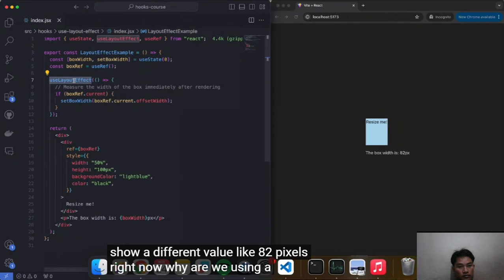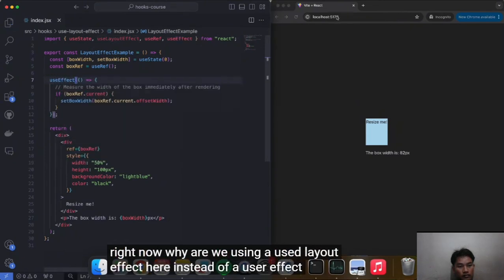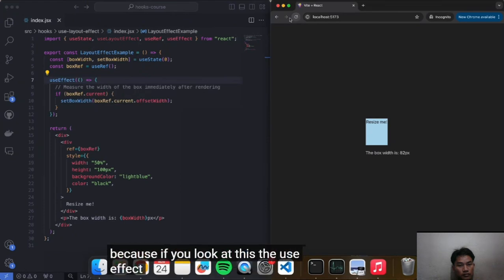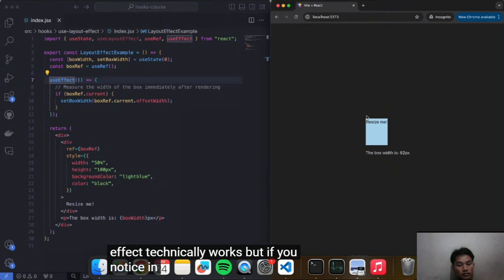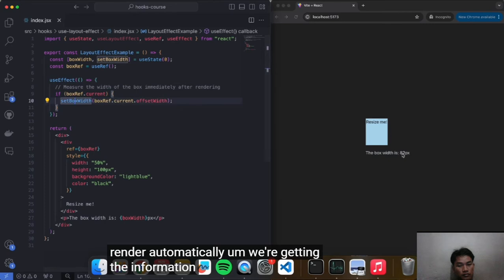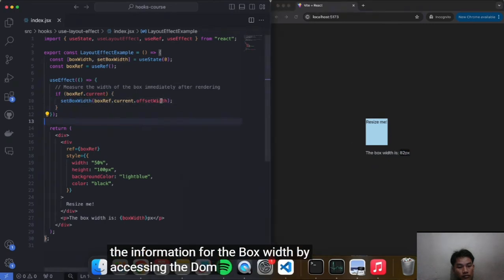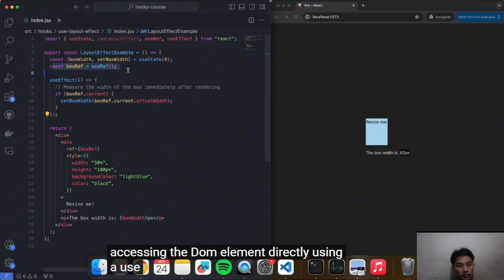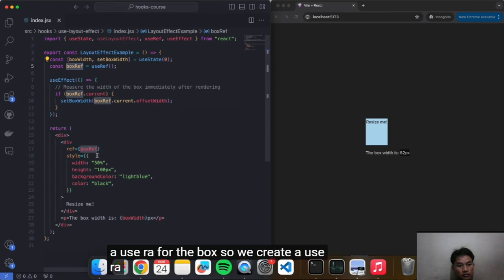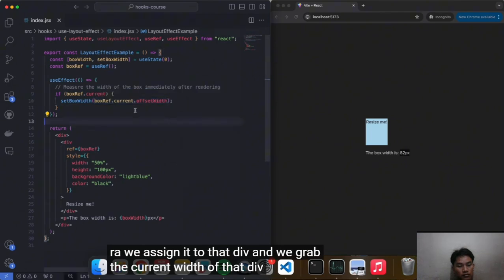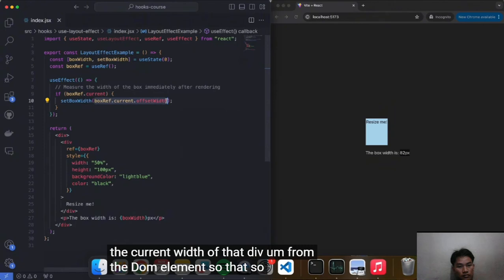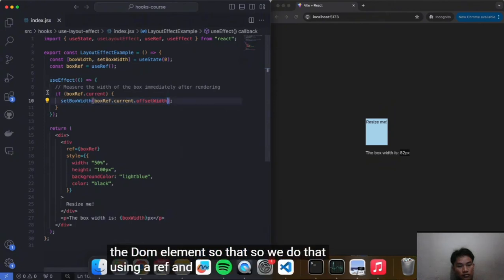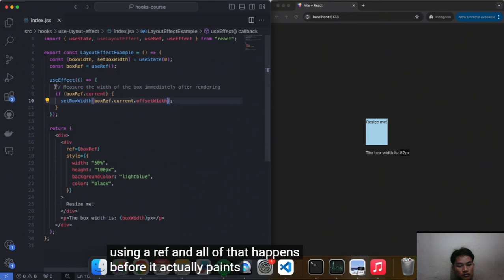Now, why are we using a useLayoutEffect here instead of a useEffect? Because if you look at this, the useEffect technically works, but if you notice in this case, for a brief second it didn't actually re-render automatically. We're getting the information for the box width by accessing the DOM element directly using a useRef for the box. So we create a useRef, we assign it to that div, and we grab the current width of that div from the DOM element. We do that using a ref, and all of that happens before it actually paints to the screen.